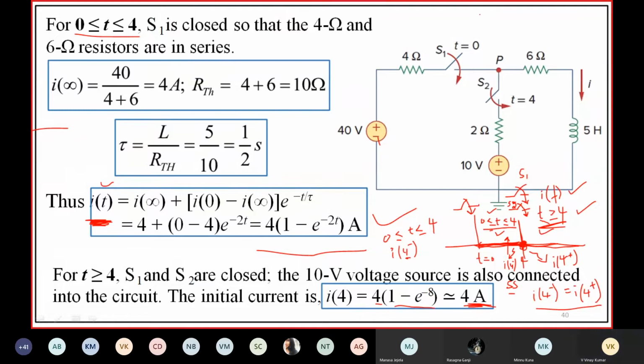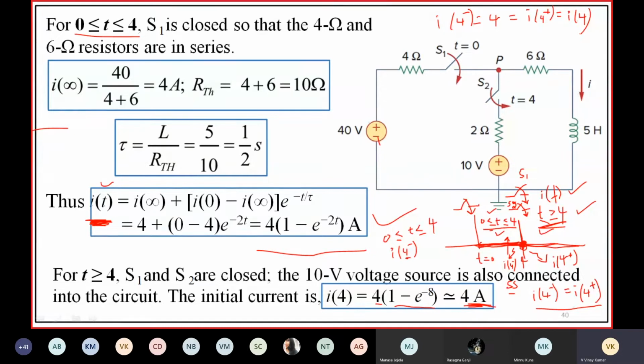So I of 4 minus is equal to 4 amps, which is equal to I of 4 plus. This is the initial value we have got, in order to find the expression for current for t greater than or equal to 4 seconds.